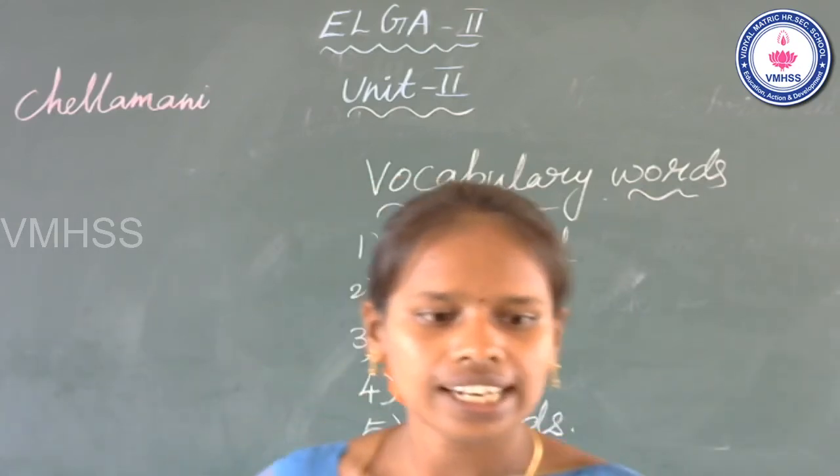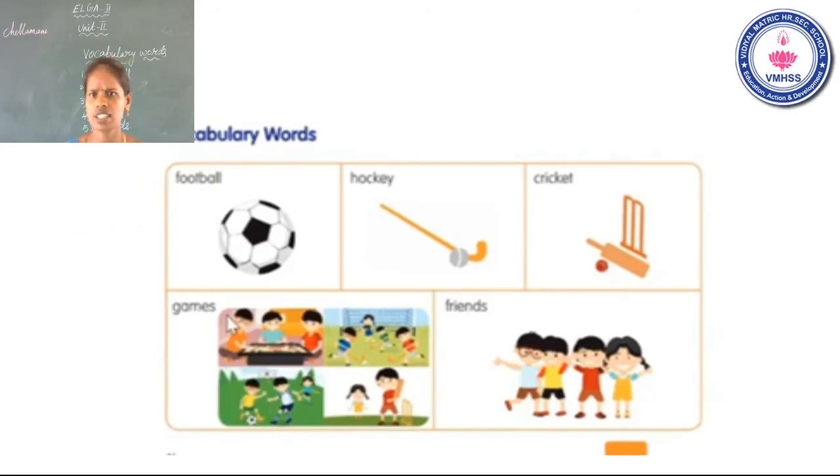Now look at the slide. The first vocabulary word is football. See the picture. This is football. Okay. See the second one. What is this? This is hockey stick and hockey ball. Okay. Second vocabulary word is hockey.